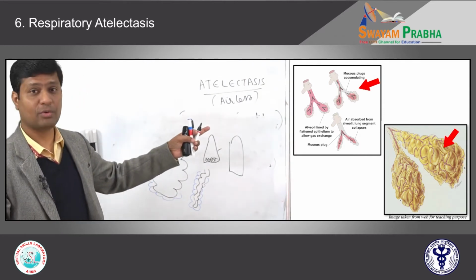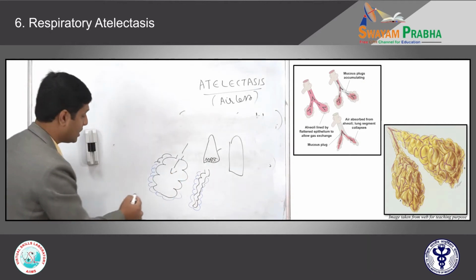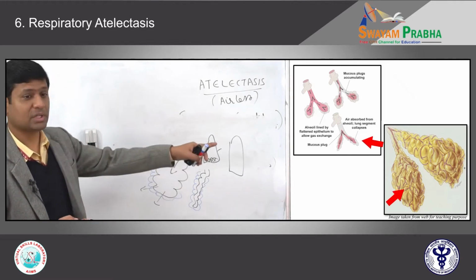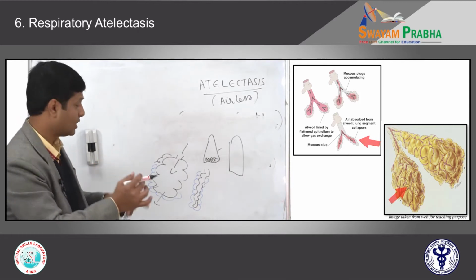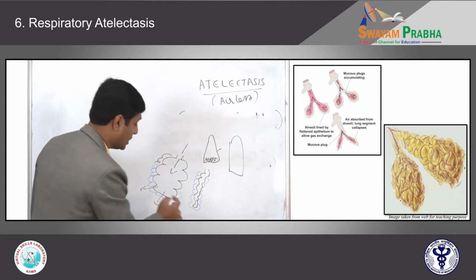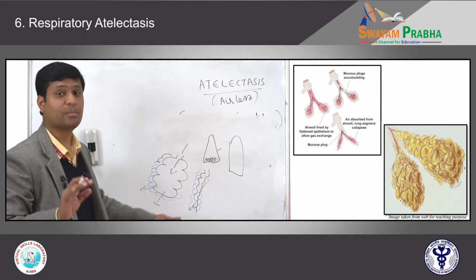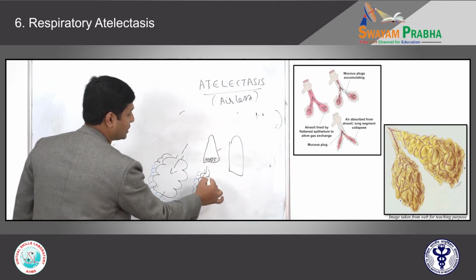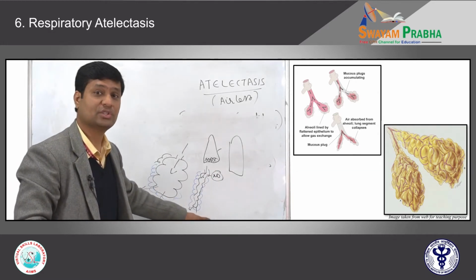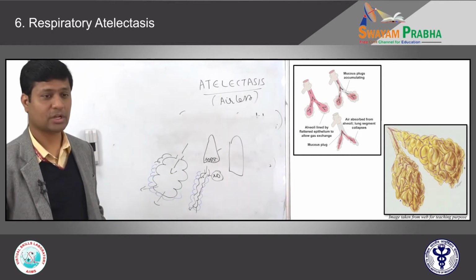The normal alveoli, how it looks. The air clearly enters into the alveolar parenchyma. Diffusion will be normal. Diffusion capacity will be normal. When you see the atelectatic lung, where it is collapsed, the capillary plexus around the surface is essentially normal. So diffusion capacity is fine because of good blood supply. The problem is there is no air entry. Ultimately these patients will present with decreased oxygen saturation, mainly because there is no air in the alveolar lumen. So these two things you should remember.